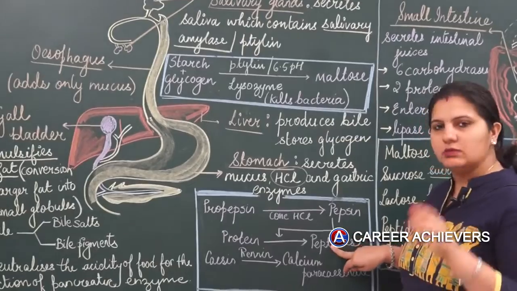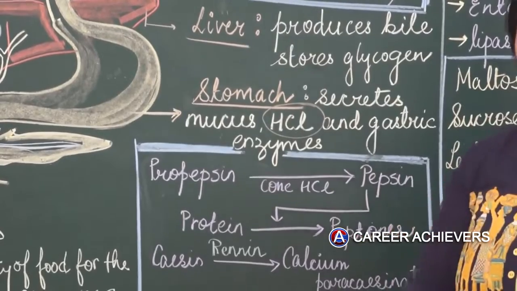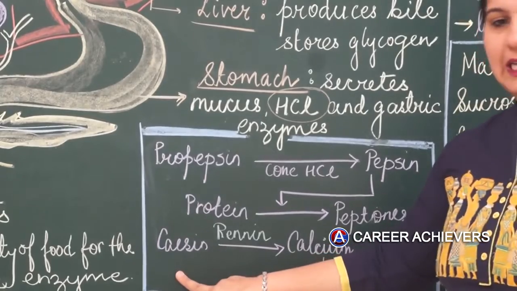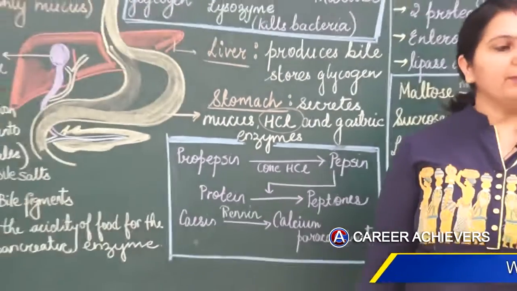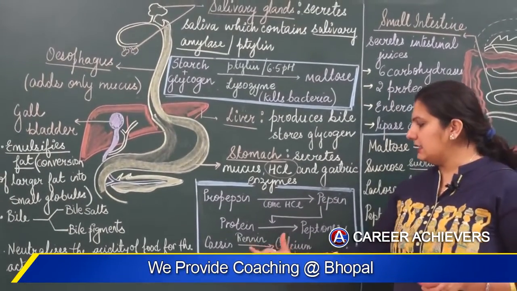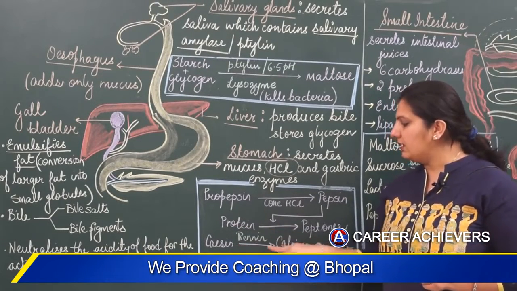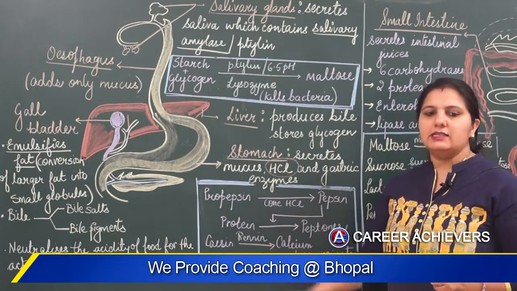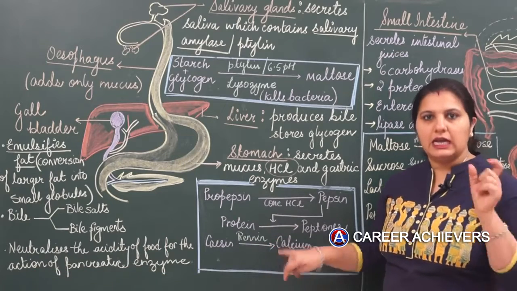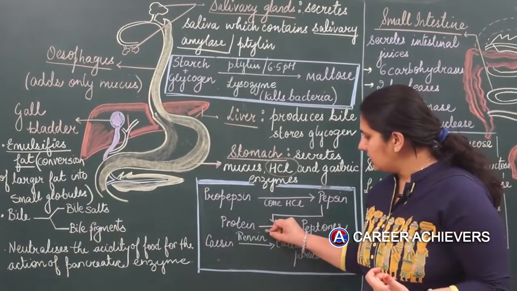Proteins under the influence of the enzyme pepsin get converted to smaller branches called peptones. That means a large protein is cut into smaller peptide chains, that is peptones. What happens to another protein, casein? When we drink milk, milk contains a milk protein called casein. This casein is acted over by an enzyme renin, R-E-N-N-I-N, because a similar type of enzyme with only one N is secreted by the kidneys. So R-E-N-N-I-N is secreted by the stomach, R-E-N-I-N is secreted by the kidneys. So be very aware of this spelling.